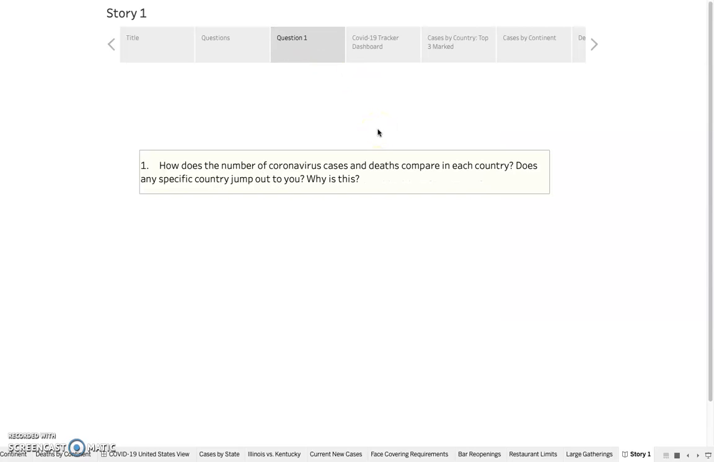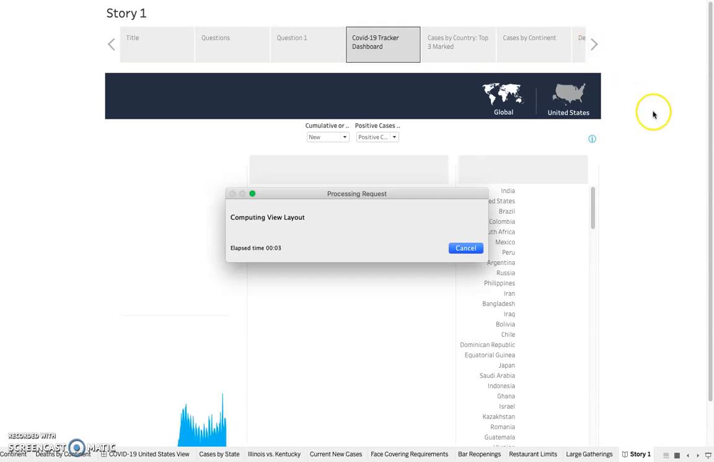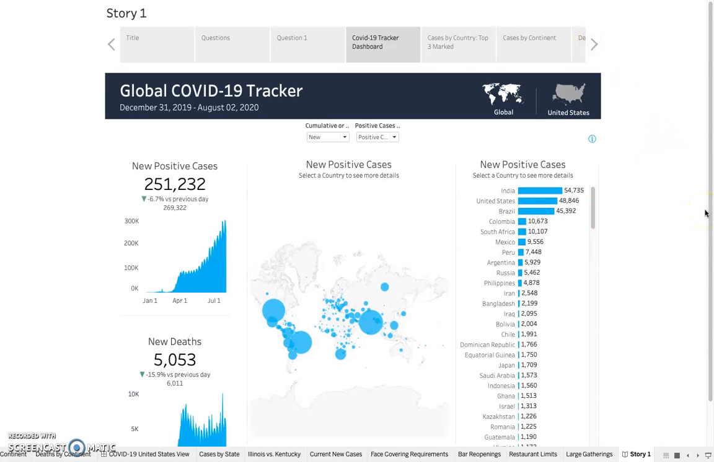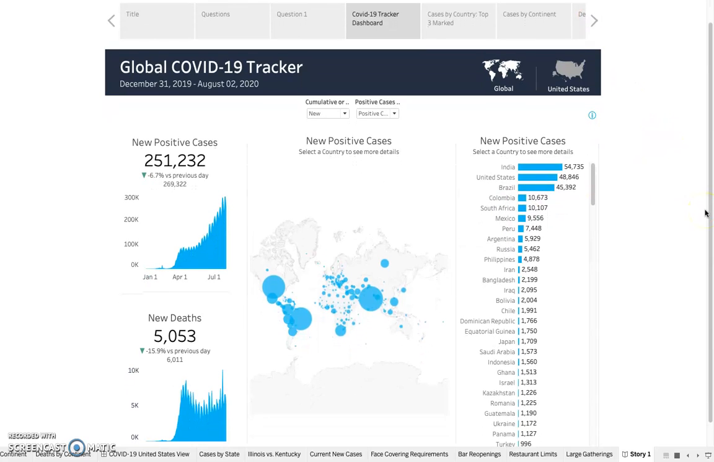So, number one, how does the number of coronavirus cases and deaths compare in each country? Does any specific country jump out to you? Why is this? So the first thing here is a COVID-19 tracker dashboard. I added this because I wanted people to have an interactive thing where you could click positive cases, deaths, and see which state or which country is doing worse than others and things of that nature.